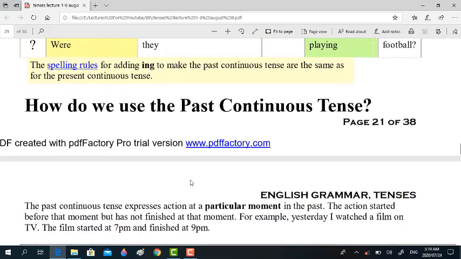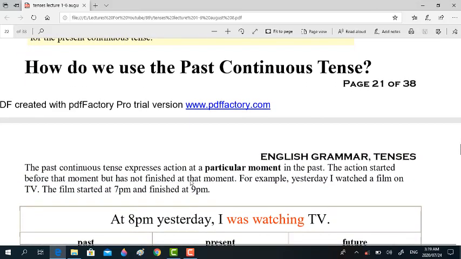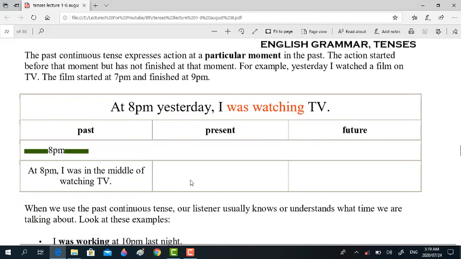Right, now comes the topic, how do we use the past continuous tense? Dear students, the past continuous tense expresses an action at a particular moment in the past. To mention the specific moment is important. You cannot just say we were playing. When? When you say we were playing, then the question arises, what happened then? So you have to mention the period or point of time in the past. The action started before that moment but has not finished at that moment, right?